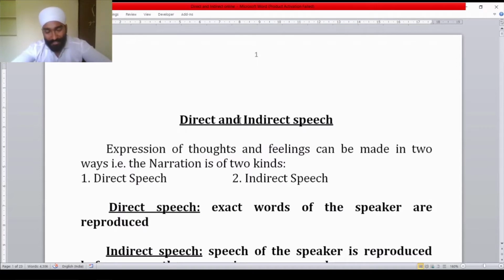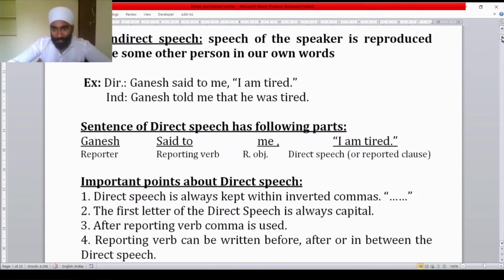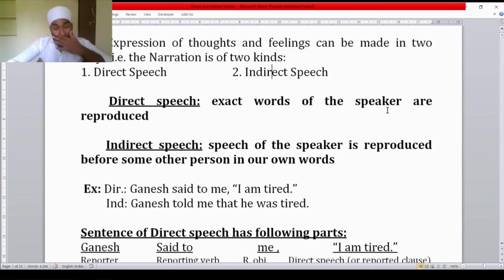Expression of thought means something happened with you, someone said something to you. These things you tell your friend or any other person. So that is the expression of your thought. You express it. So here you can say these things in two ways: either direct speech or indirect speech. Especially the direct and indirect speech is related to the words which are said to you by somebody.